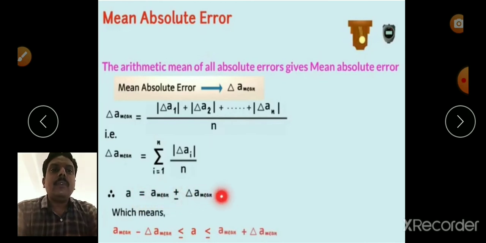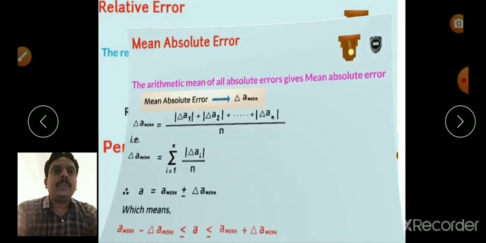So the value of a lies between both the values, one time minus, one time plus. So a lies between a mean minus delta a mean and a mean plus delta a mean.